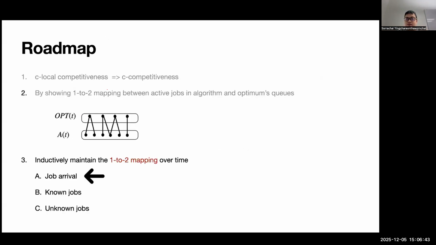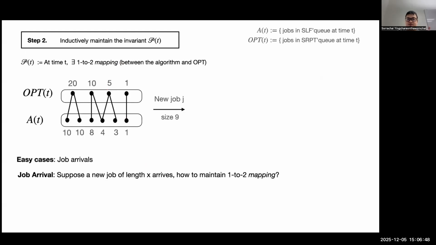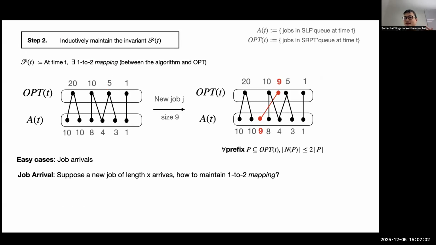Very good. So I want to talk briefly on why this is good enough for us, and how we can maintain this. The easiest case is the job arrival. Imagine that I have a 1-to-2 mapping, and suppose a new job arrives, with size X. How do we maintain the new mapping? If you think about it for 2 minutes, the answer is that you can just add an edge to this graph. And you can show that the prefix expansion still remains bounded by 2 because we just add an edge, and that's it, right?